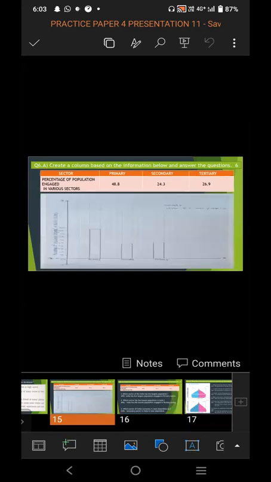So in question number 6a, with the help of the given information, you have to draw the graph. The graph should be perfect and proper. Do not scribble on it. Mark it properly. Take a sharpened pencil and then draw the graph. The scale should compulsorily be written on the graph. The information which is asked should be written on the graph.